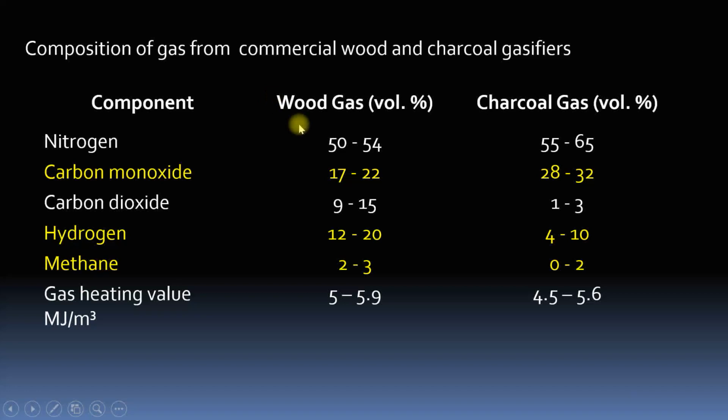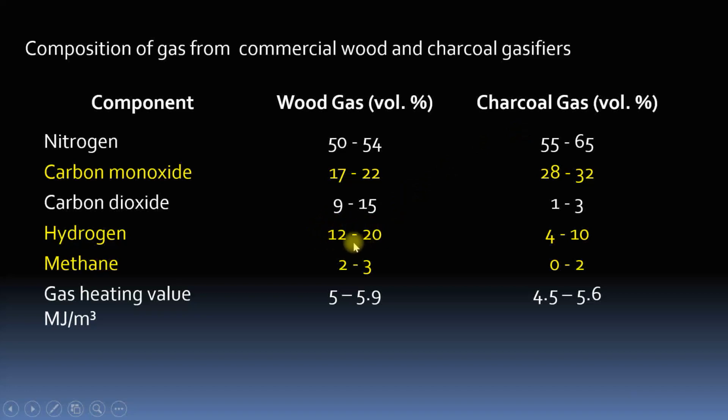What is the composition of gas from a wood or charcoal gasifier? Depending on feedstock, you can have different compounds. You can see nitrogen is there in a very high amount. It's because we are supplying air here, and air contains 78% nitrogen. So you can see the final output has greater than 50% nitrogen, and this acts as a diluent also. Then carbon monoxide is 17 to 22%, and this percentage changes because there is a change in feedstock characteristics.